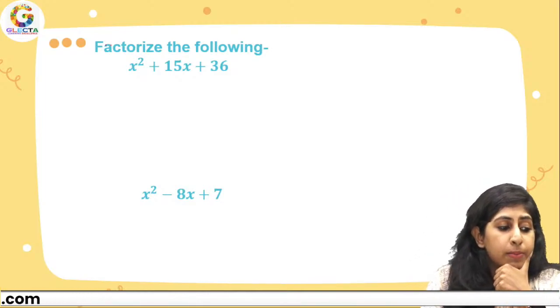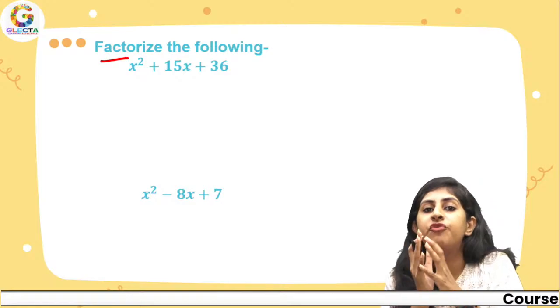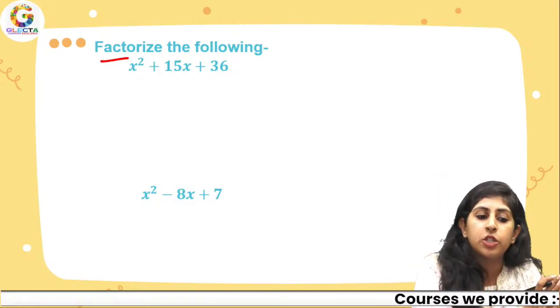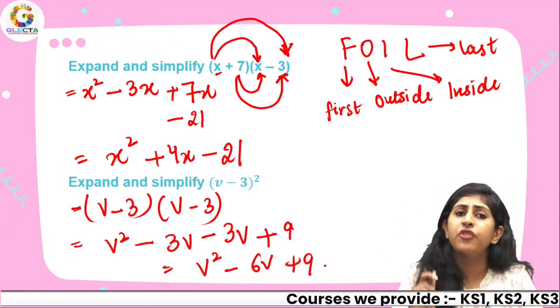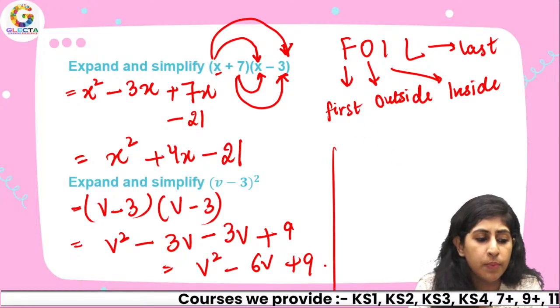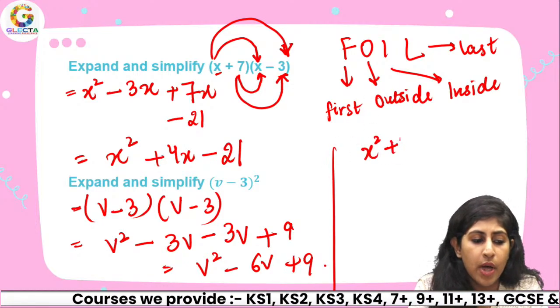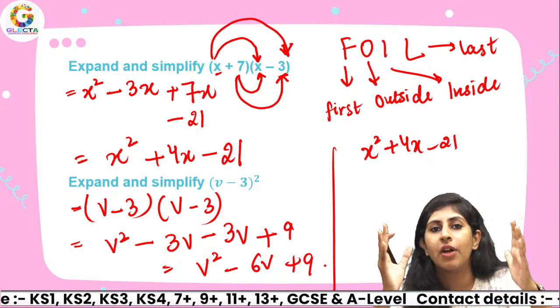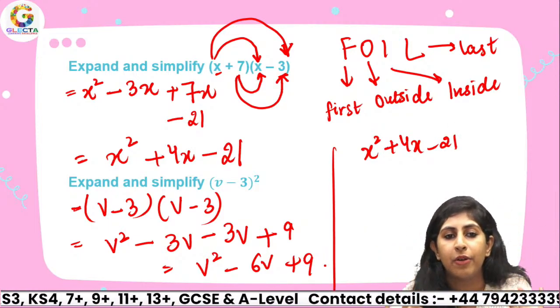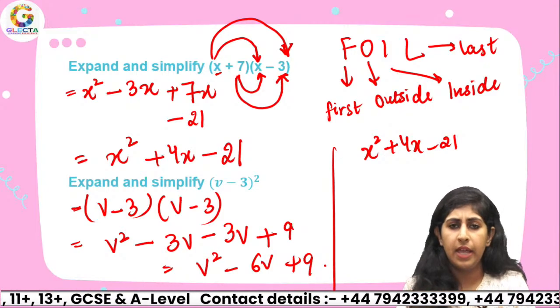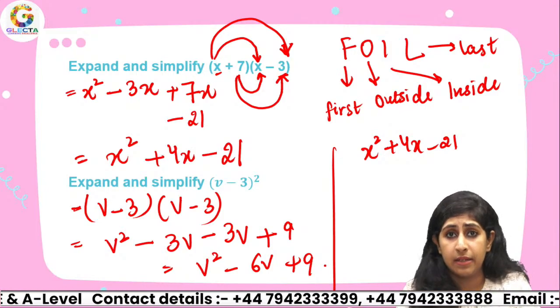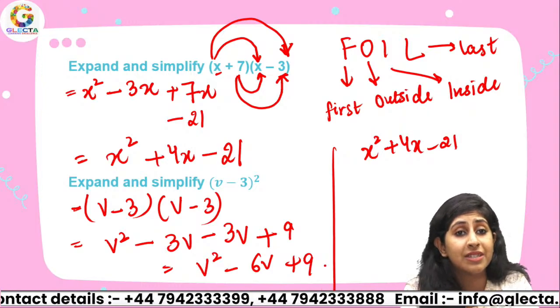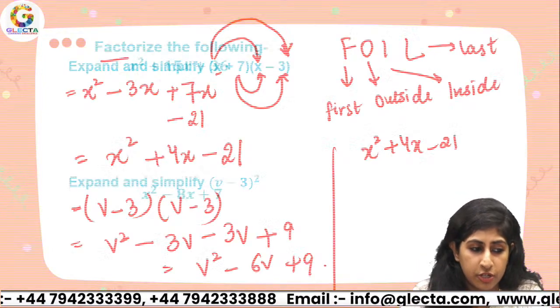What do we understand by factorize? The word factorize is the opposite of expansion. Now if you see over here, if I give you x square plus 4x minus 21, can you tell me how can I write it in the form of two separate brackets? Anybody? Let's see. So that's the technique of factorization. That's what we are going to learn today.